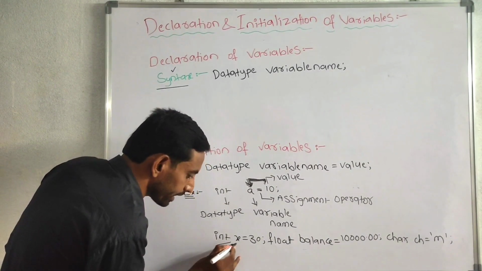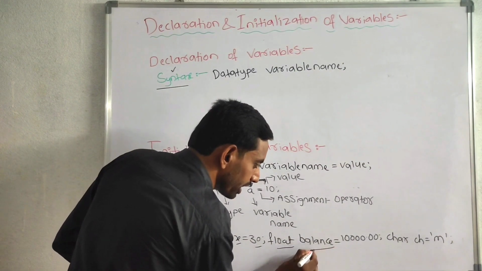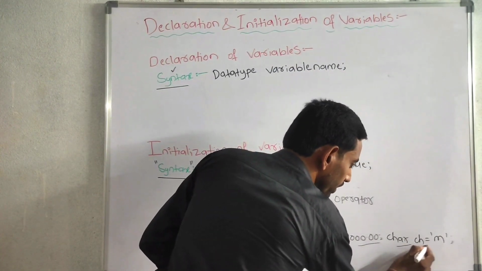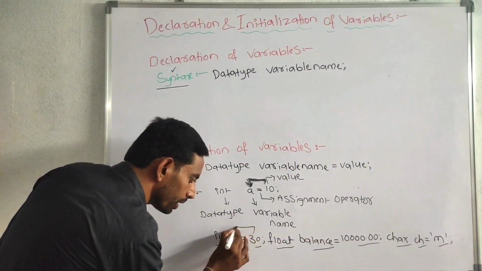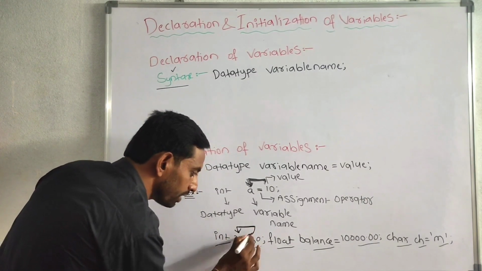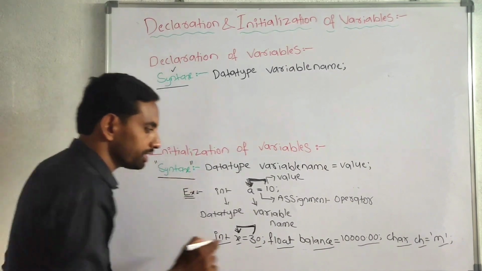Here integer is a data type, x is a variable, 30 is a value. Float is a data type, balance is a variable, 10,000 is a value. Character is a data type, ch is a variable, m is a value. Storing the 30 value into the variable x, assigning the 30 value into the variable x, initializing the 30 value into the variable x, that is called as initialization.